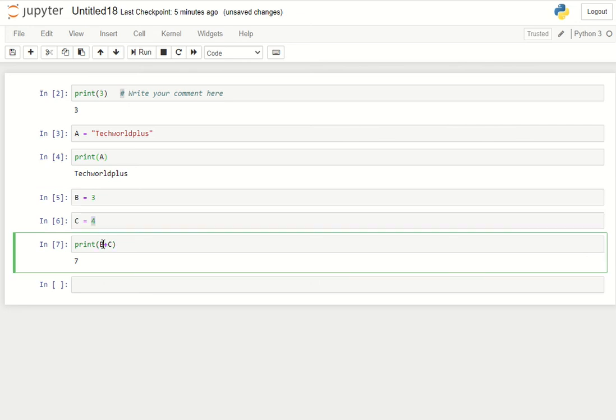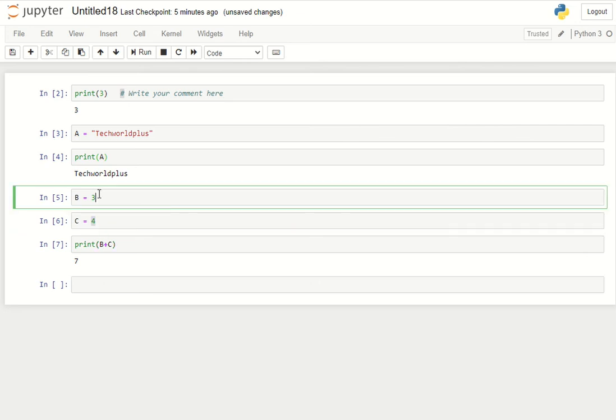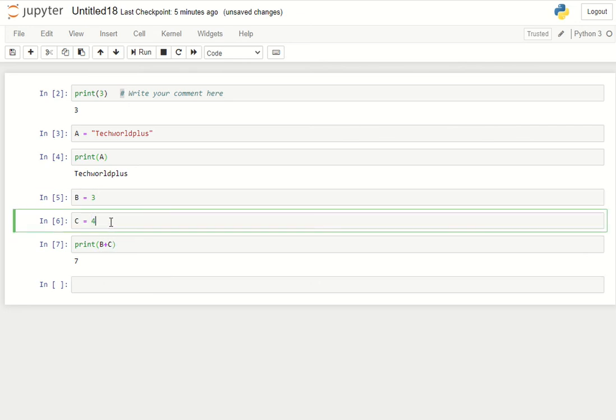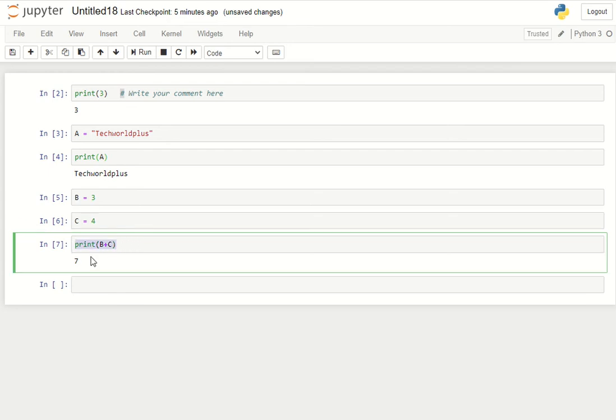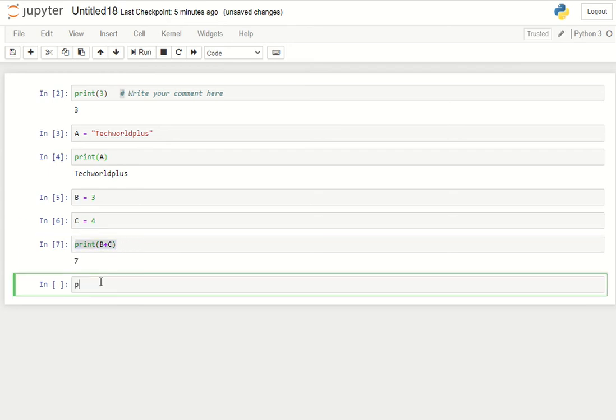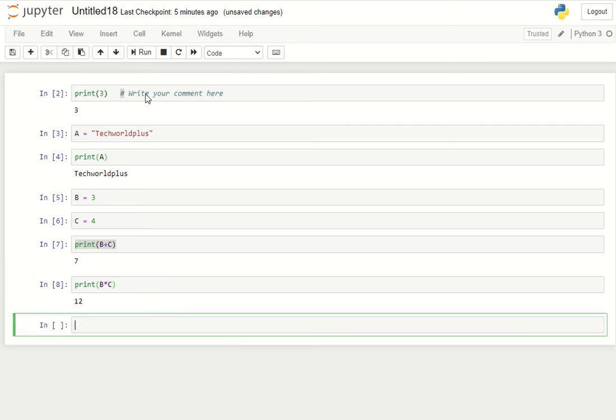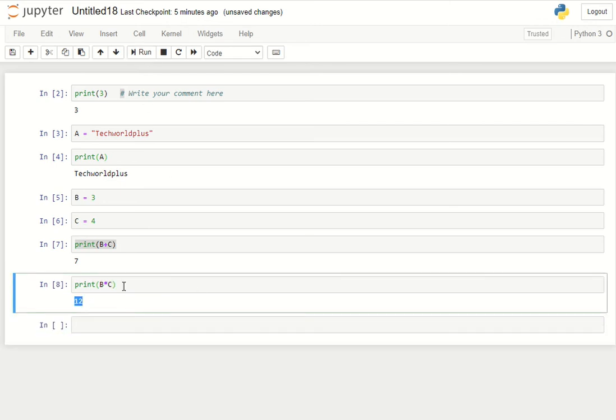That means b has been stored with the value 3 and c has been stored with the value 4. Once you run print b plus c, the output will be 7. Similarly, you can do multiplication as well, b into c, and you should get the value 12. See, this is the variable concept in Python.